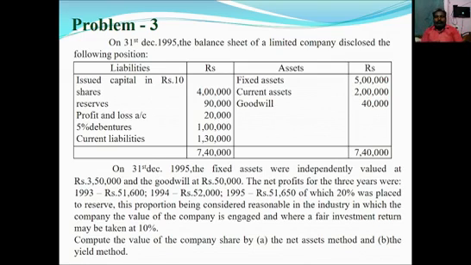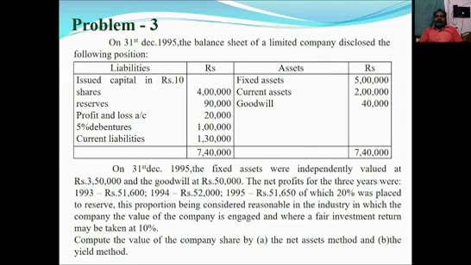7,40,000. On 31st December 1995, the fixed assets were independently valued at rupees 3,50,000 and the goodwill at rupees 50,000. The net profit for the past 3 years were 1993 51,600, 1994 52,000, 1995 51,650, of which 20% was placed to reserve, this proportion being considered reasonable in the industry in which the company is engaged and where a fair investment return may be taken at 10%. Compute the value of the company share by the net assets method and the yield method.